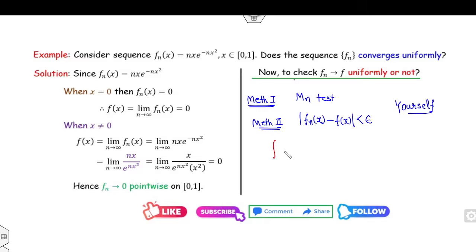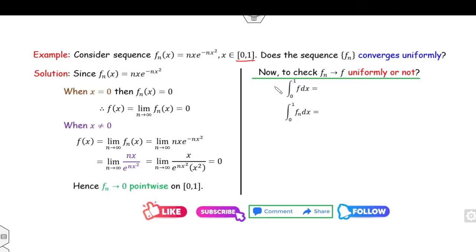So for that we need to compute the integral from 0 to 1 of f(x), and the integral from 0 to 1 of fn(x). What is my f? f is 0, so it is 0. What is my fn(x)? n x e raised to power minus n x square. How can you solve this? Clearly, if I take n x square as y, then 2 n x dx is dy. I can multiply by 2 and divide by 2. So this integral will be half the integral of e raised to power minus y dy.